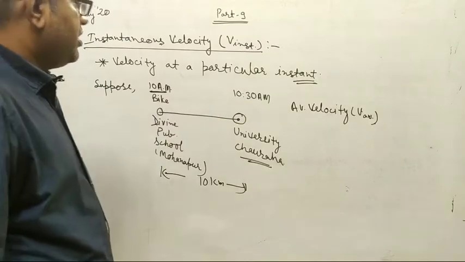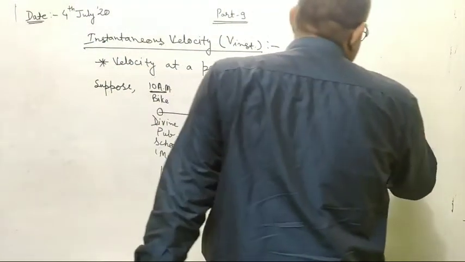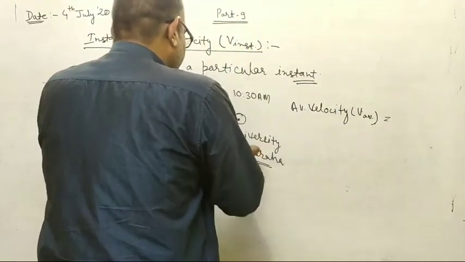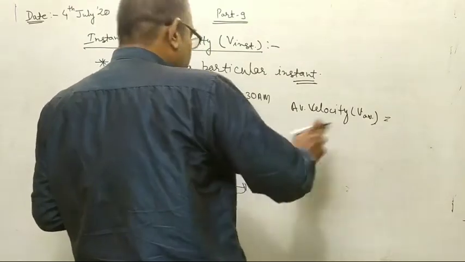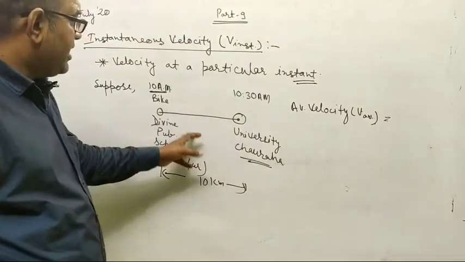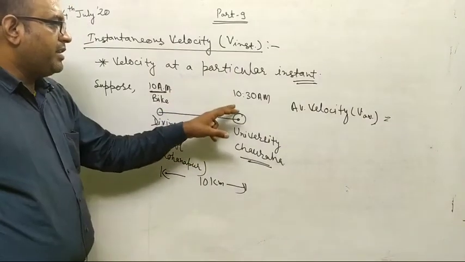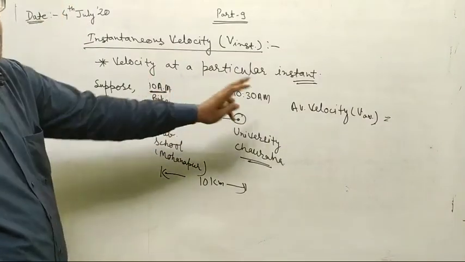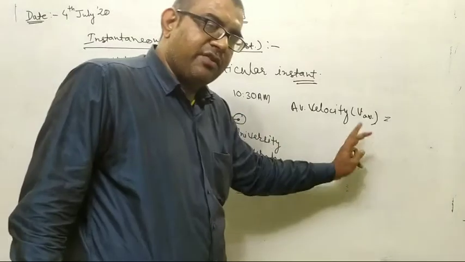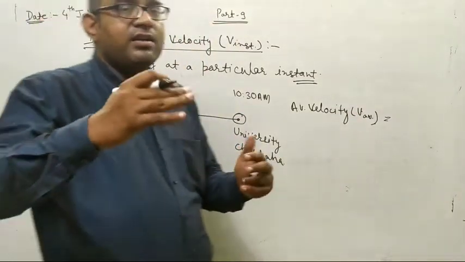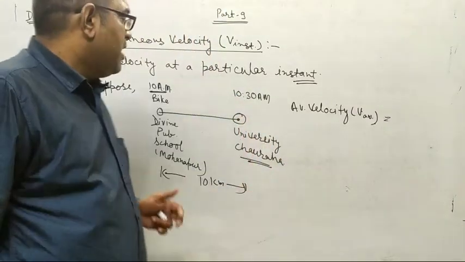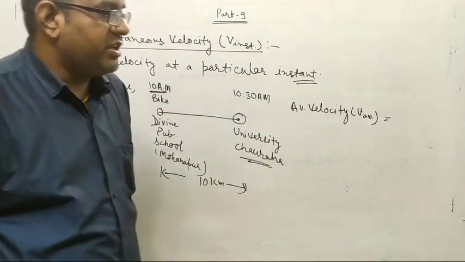Average velocity is the final position minus initial position, that is 10 kilometer, and the time taken is 30 minutes. You can calculate the average velocity by dividing the total distance by the total time.